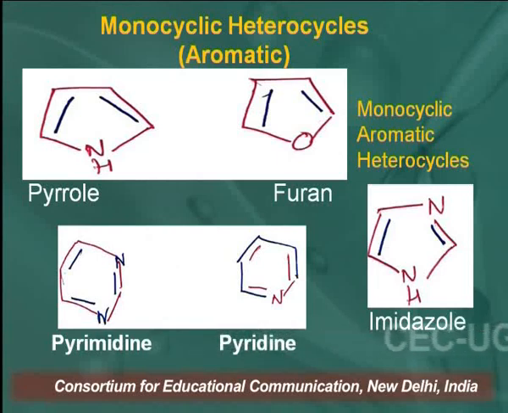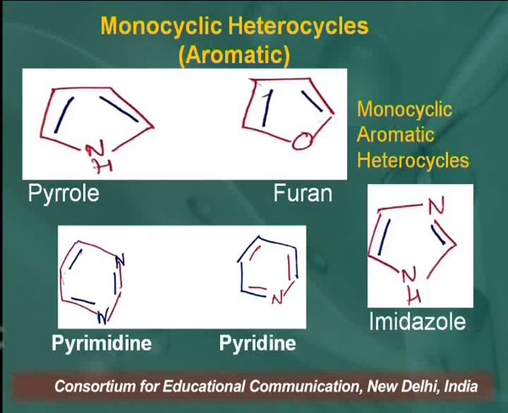So here NH. Similarly, furan is also a 5-membered heterocycle, where one carbon is replaced by oxygen. Similarly, pyrimidine is a 6-membered ring and here 2 carbons are replaced by 2 nitrogen atoms.